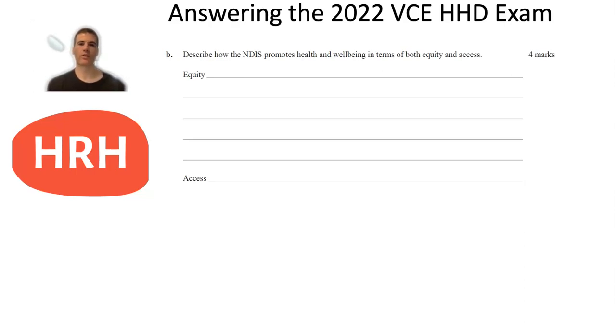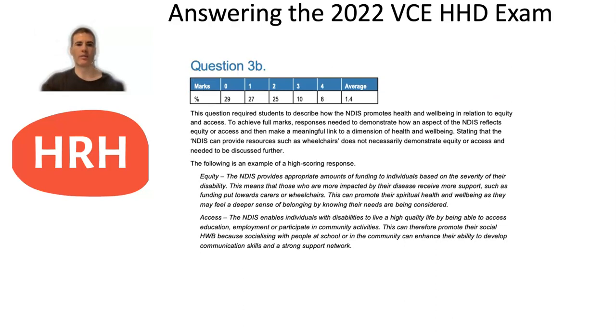For access, you could have talked about how the NDIS ensures individuals are able to access things like transport, to participate, say, in the social life of their community, by getting transport perhaps to community sport or work, where they're able to develop relationships with other individuals, which promotes their social health and well-being. So an example of equity and access relevant to the NDIS, and then linking that to a dimension of health and well-being.